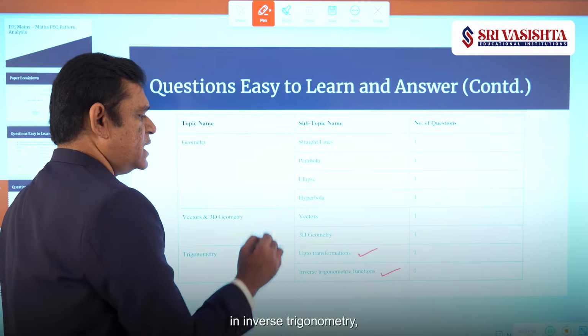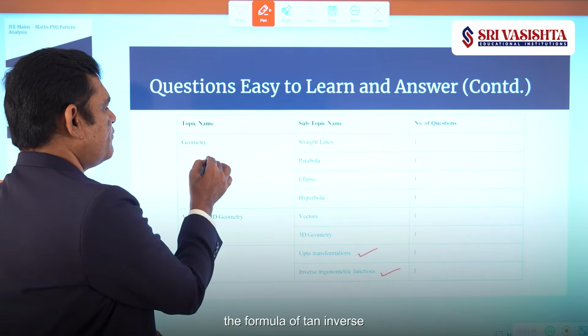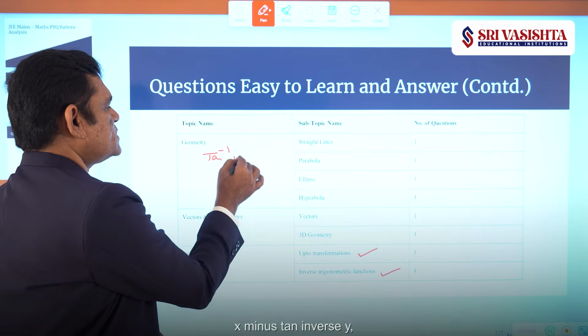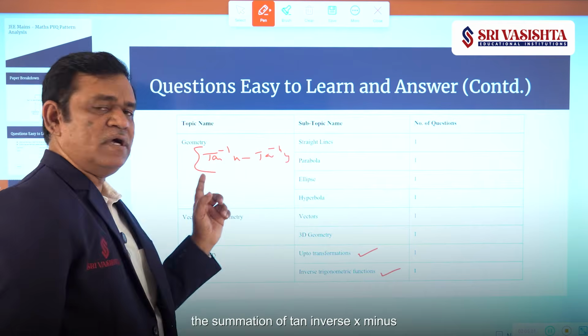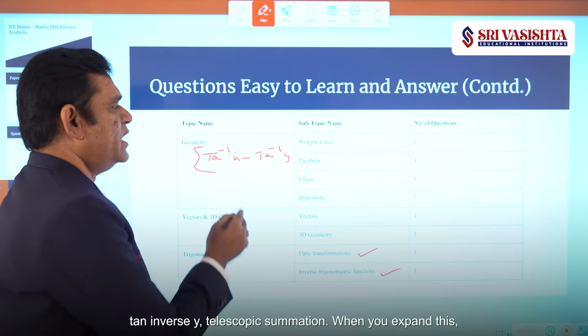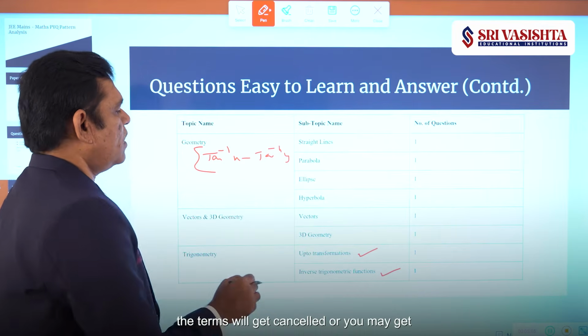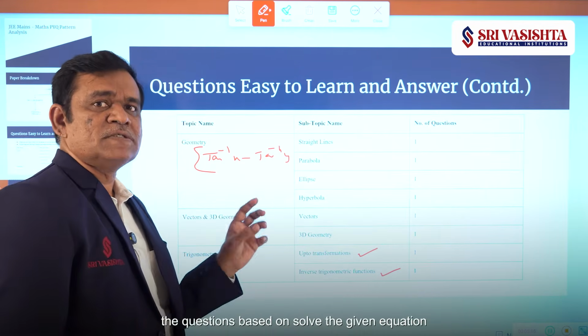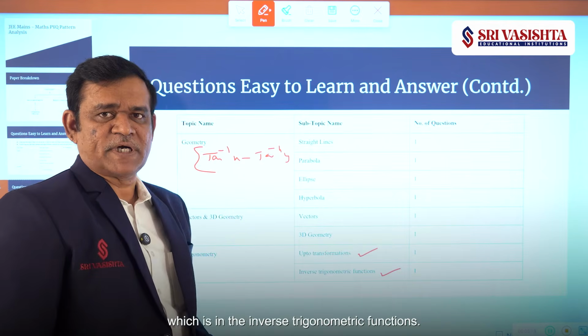After that, in inverse trigonometry, you may get a question based on the formula of tan inverse x minus tan inverse y, the summation of tan inverse x minus tan inverse y, telescopic summation. When you expand this, the terms will get cancelled. Or you may get questions based on solving the given equation which is in inverse trigonometric functions.